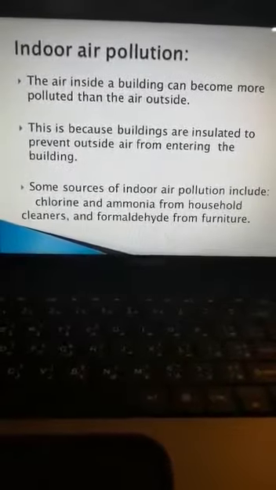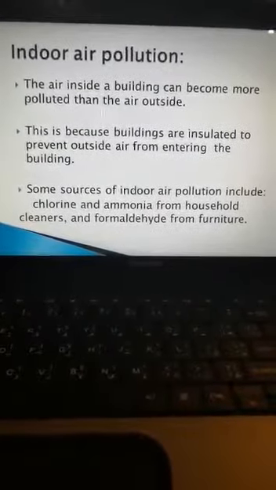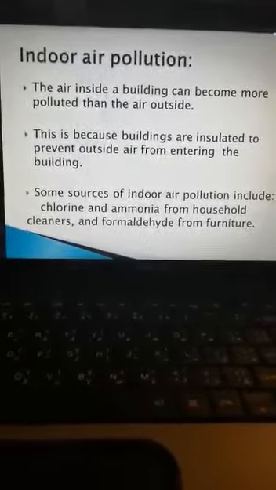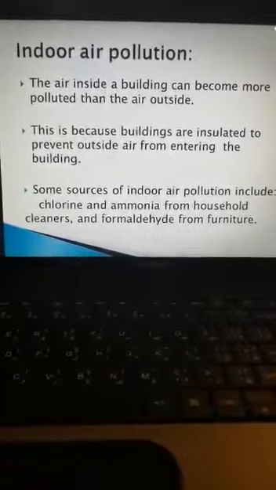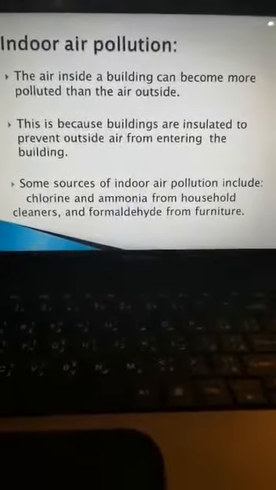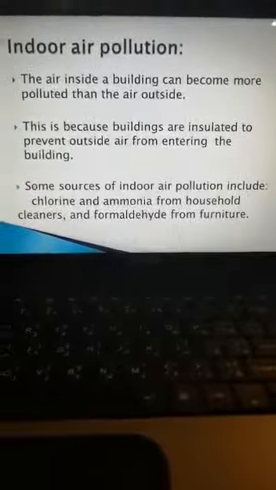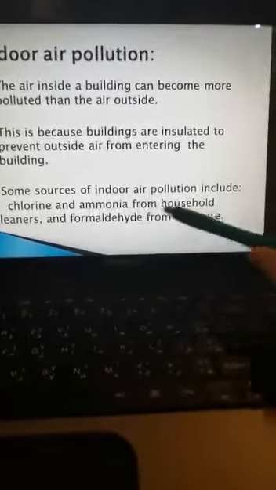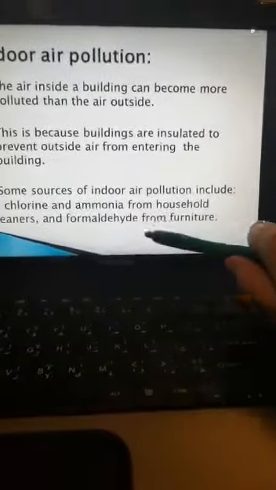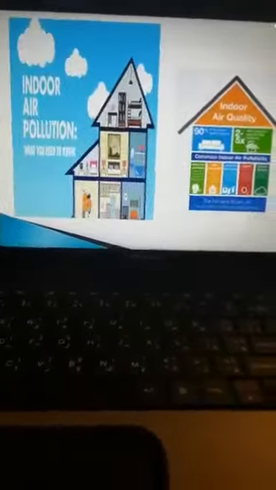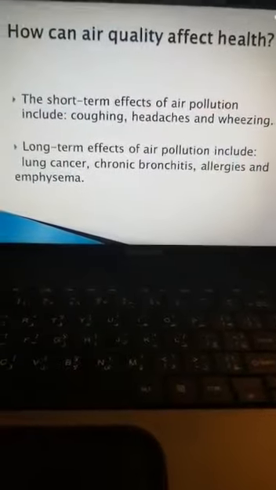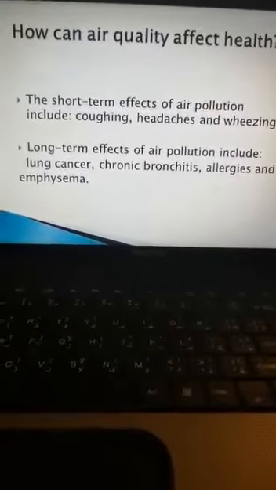Indoor air pollution. What's meant by indoor air pollution? The air inside the building can become more polluted than outside. The sources of indoor air pollution include chlorine, ammonia from household cleaners, and formaldehyde from furniture, like this. And finally, we talked about how air quality affects health.